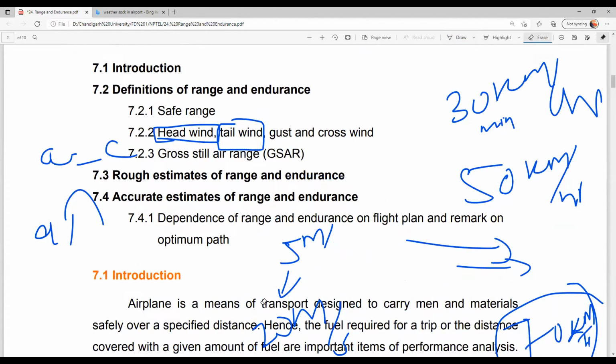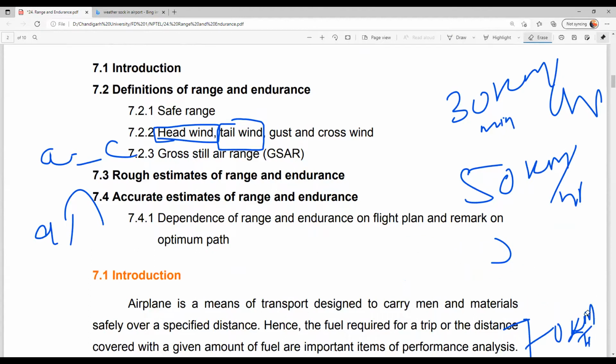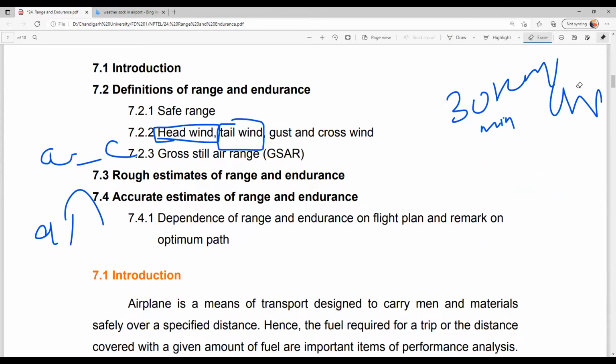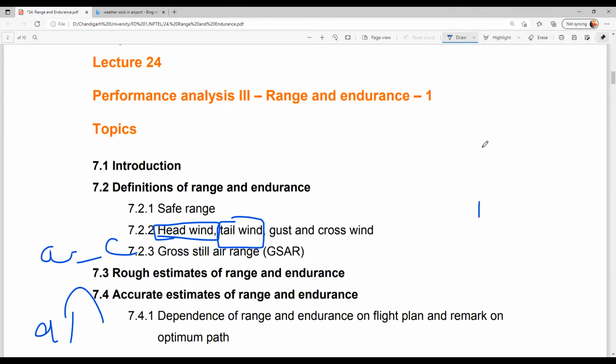Obviously the gust wind and the crosswind for aircraft will deflect the path, right? When there is a crosswind for the aircraft, what will happen? There will be side slip and yaw movement will be happening. So I'm just drawing the top view of the aircraft.